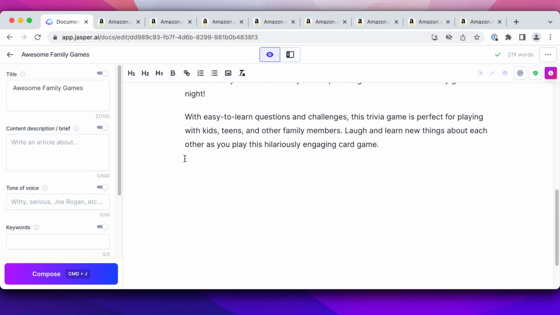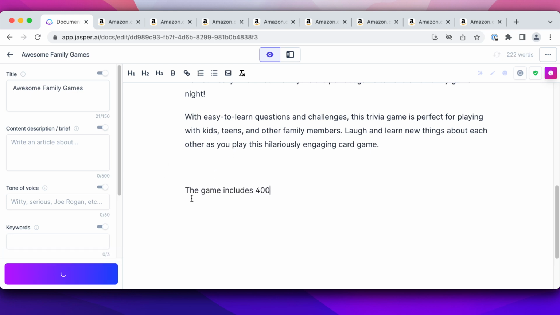So maybe like charades, and I would have a list of things like that where you don't need any props or things around your house, right? So I would change it up like that to make my post longer, and Jasper would help me with that. It can help me create ideas for that too. If I ran Jasper as is, let's see what it's going to give me. If I don't use what I have here, let's see what it would give me.